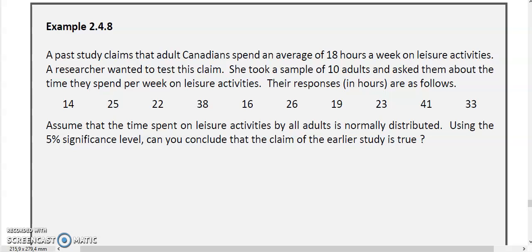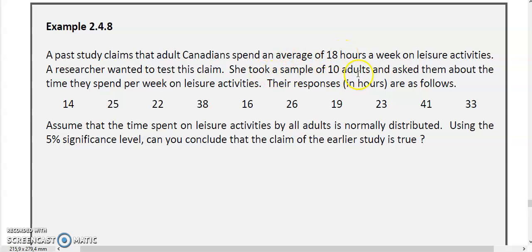Now for example 2.4.8, we are still doing hypothesis testing on averages. It says a past study claims that adult Canadians spend on average 18 hours a week on leisure activities. So this is the supposed average for all of the Canadian adults, so that's the average for the population. A researcher wanted to test this claim, so he thought maybe it's not exactly 18 hours per week.